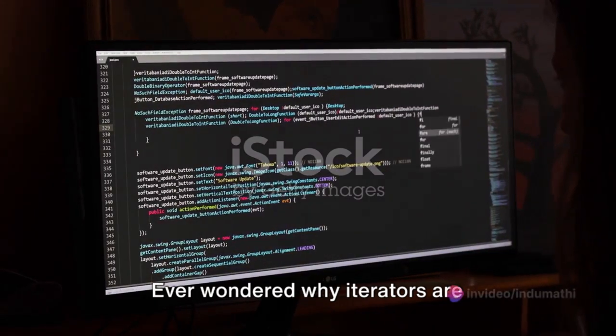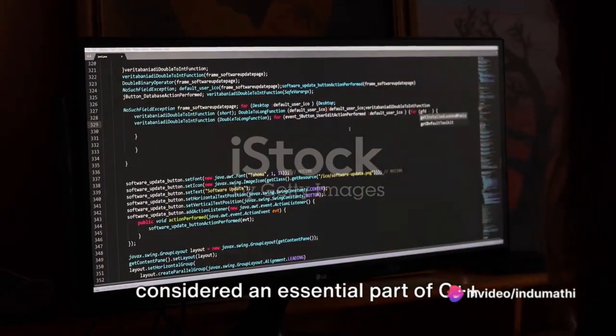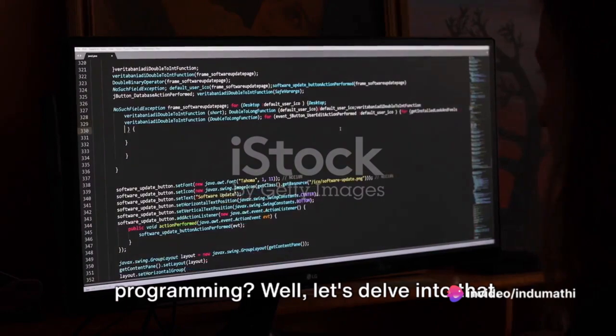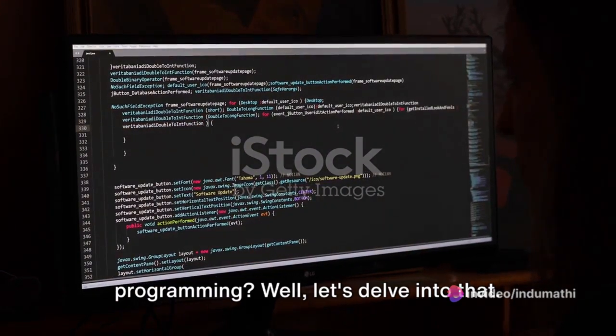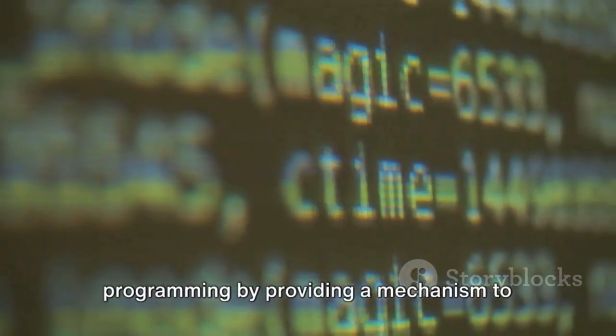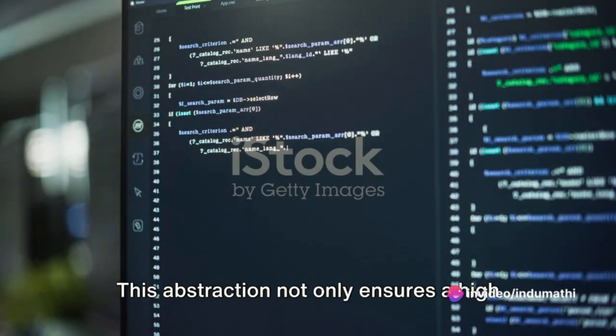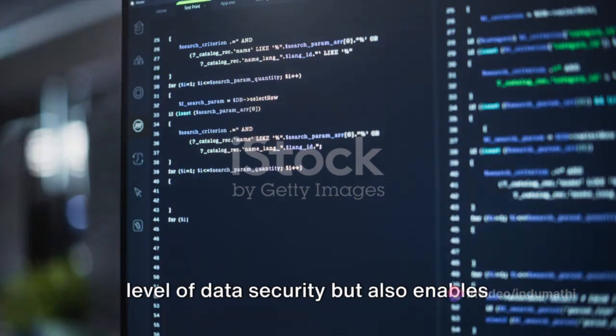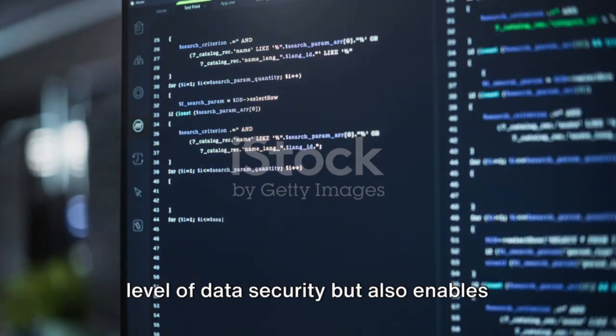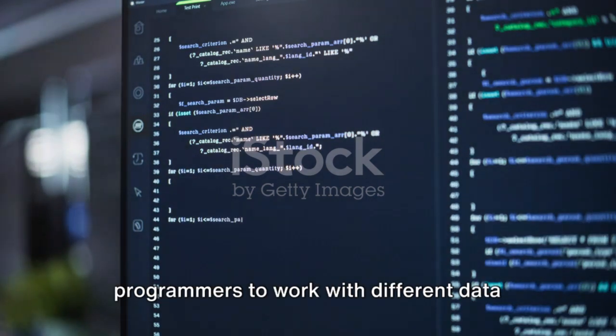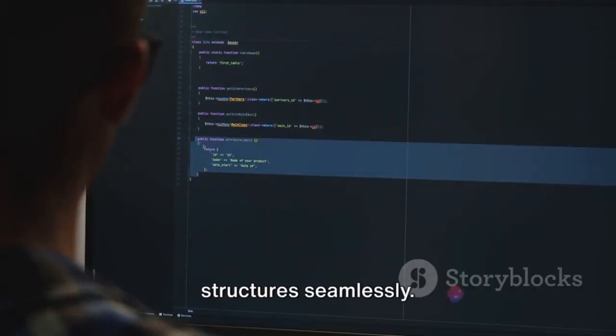Ever wondered why iterators are considered an essential part of C++ programming? Well, let's delve into that. Iterators play a crucial role in C++ programming by providing a mechanism to access elements in a container without exposing the underlying representation. This abstraction not only ensures a high level of data security, but also enables programmers to work with different data structures seamlessly.